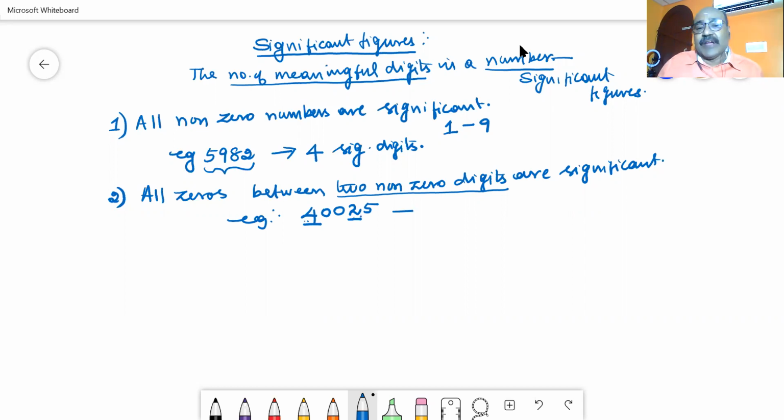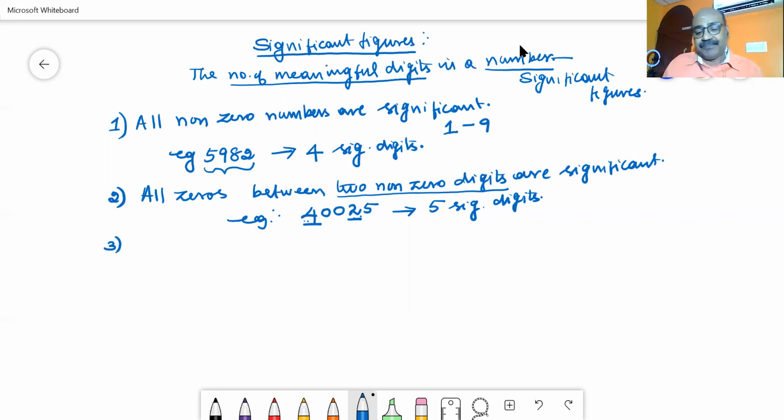Then the 2 zeros are considered significant. How many significant digits are here? 1, 2, 3, 4, 5. So there are 5 significant digits in this number. So the rule is, if you have zeros between 2 non-zero numbers, then those zeros are significant. This is rule number 2. I will explain later again.